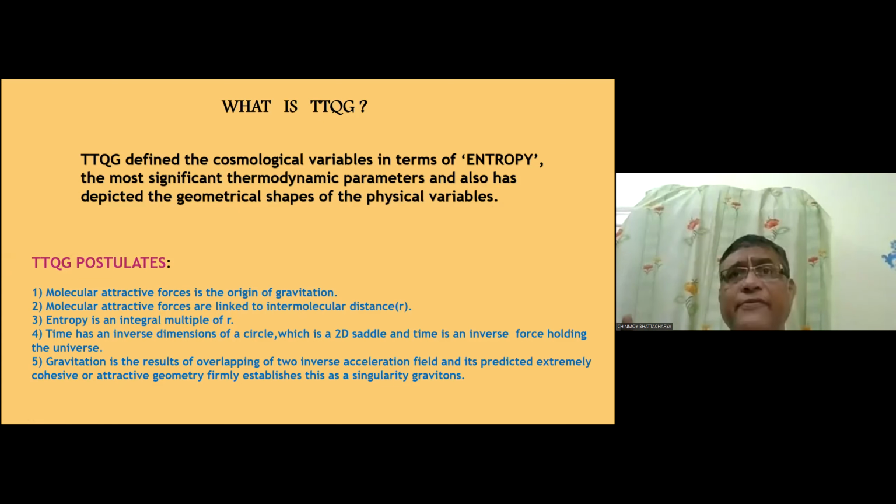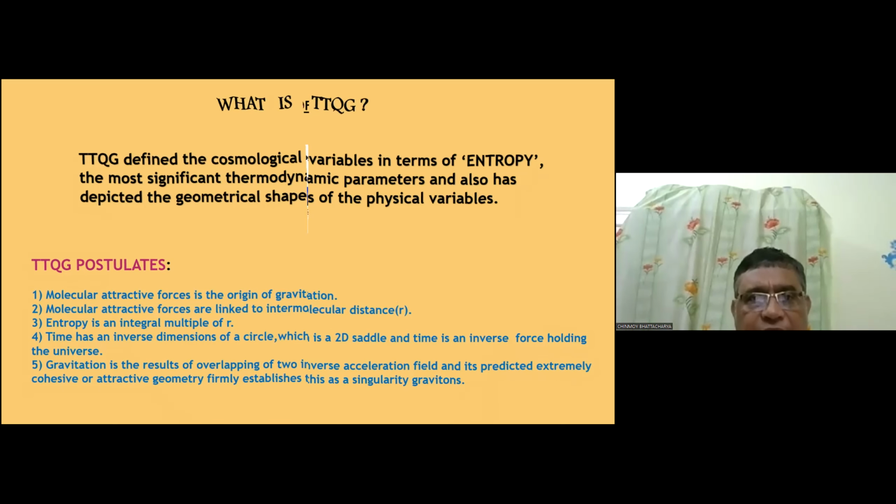And finally, what is gravitation? Friends, please note it: gravitation is the result of overlapping of two inverse acceleration fields. That will be shown in a clearer way. But I again repeat that gravitation is the result of overlapping of two inverse acceleration fields.